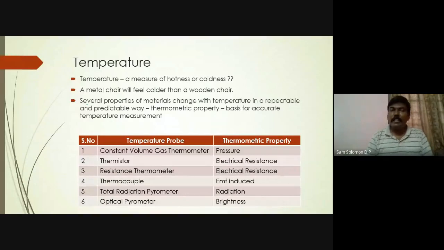So in a total radiation pyrometer, they will keep it at a distance. They will measure the radiation. The radiation will fall on a particular lens, and it will be able to predict what the temperature is there.